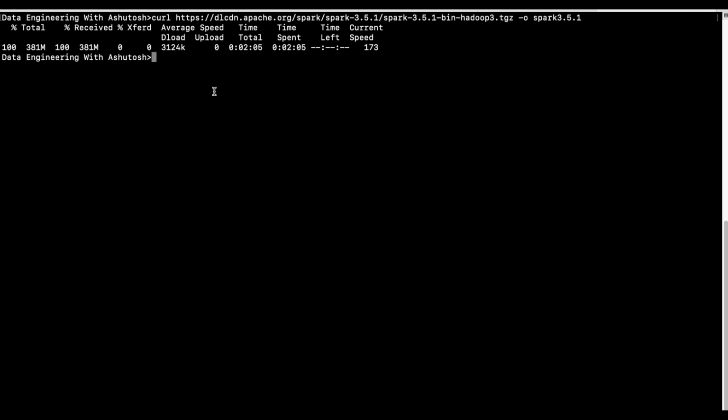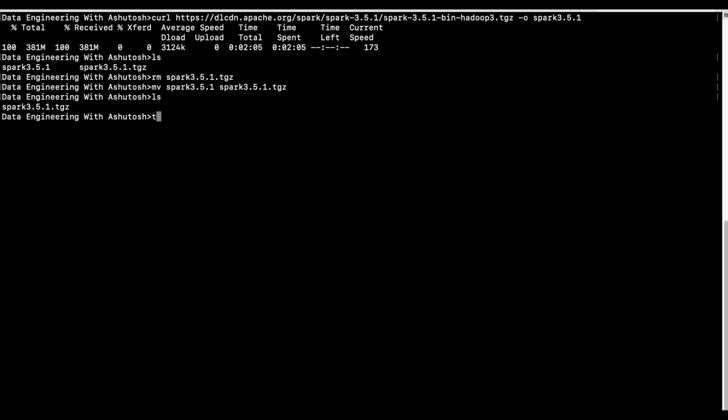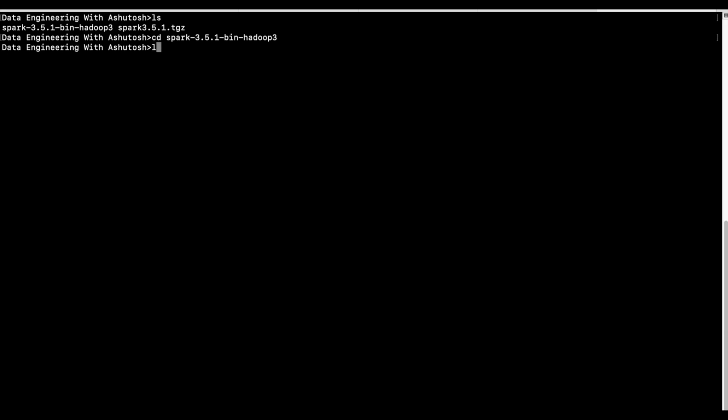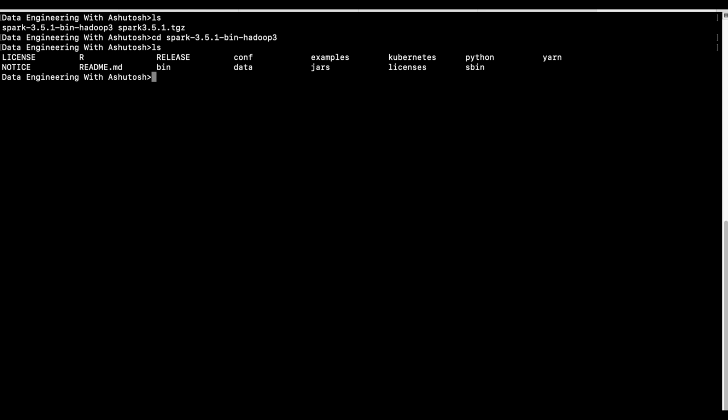So as you can see, the download is finished. This is the older file I downloaded, but it was not working, so I'll just remove that, and I'll have to actually rename it. It's not mandatory, but this is a file, so it should have an extension. It's not mandatory in a Linux like system or Mac, but in Windows there will be a file extension. Now I'll extract this one, tar -xvf, and then this one. Now let's go ahead and see. The file is extracted and you can see the content here.